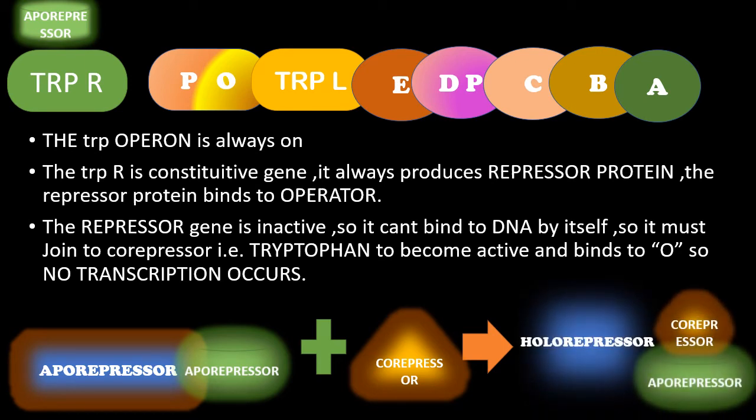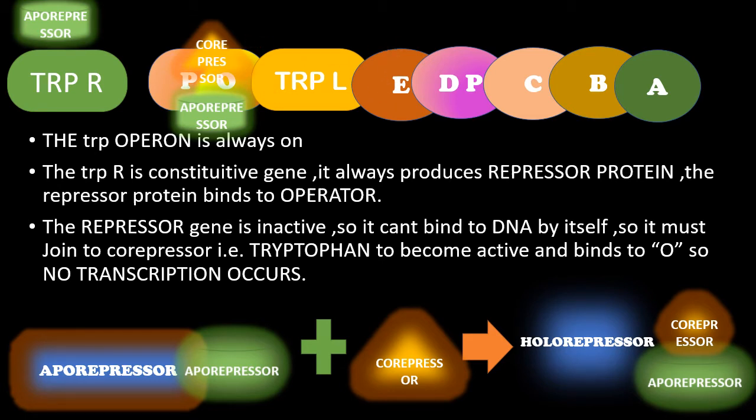So the repressor will be bound to the operator by forming an aporepressor co-repressor complex, which is also called the holorepressor. Okay, the repressor gene product aporepressor, in presence of the co-repressor, that is tryptophan, produces the holorepressor, which is the active form of the repressor. So what happens when it sits in the operator? Then the sigma factor can't be recognized by the promoter. So the transcription will not occur.